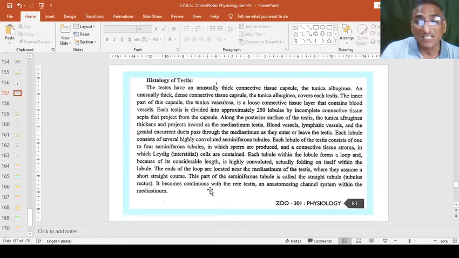It becomes continuous with the rete testis, an anastomosing canal system within the mediastinum through which the sperms pass.